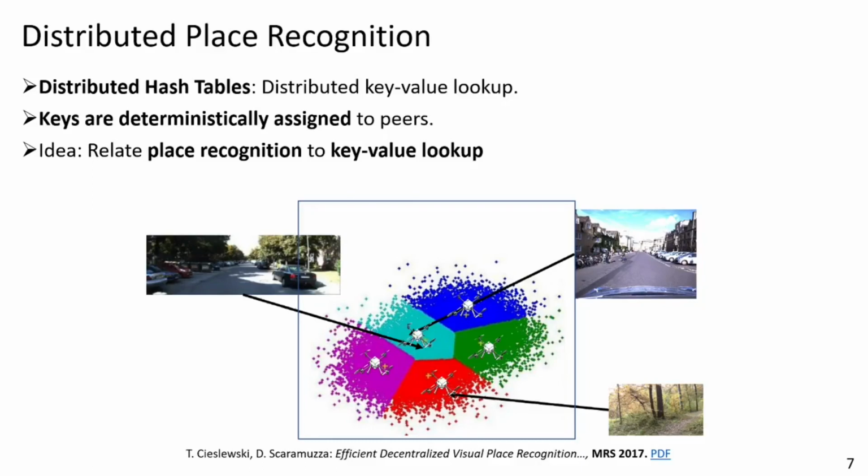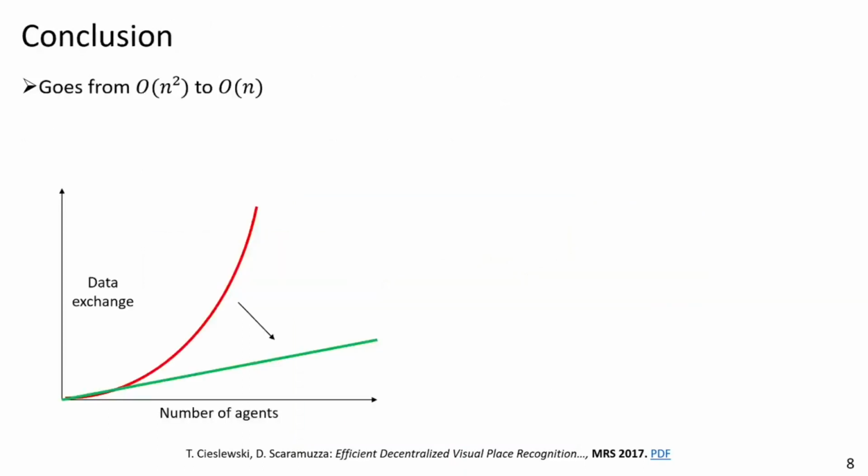And in this situation, if some agent sees an image of the forest, it'll send its embedding to the red agent. The red agent will have all of the embeddings that were previously seen in forests and will be able to return the place recognition match. We have asked only one agent instead of every other agent, and the scalability goes from quadratic to linear.